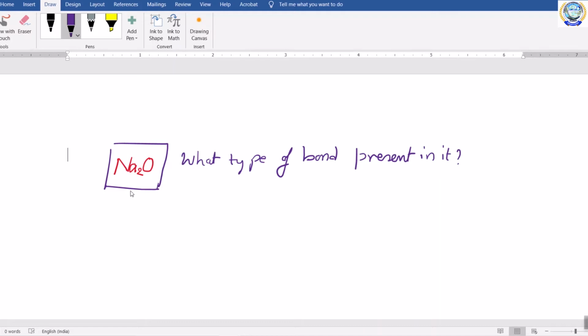That means how this compound was formed, and how the octet configuration concept was satisfied.